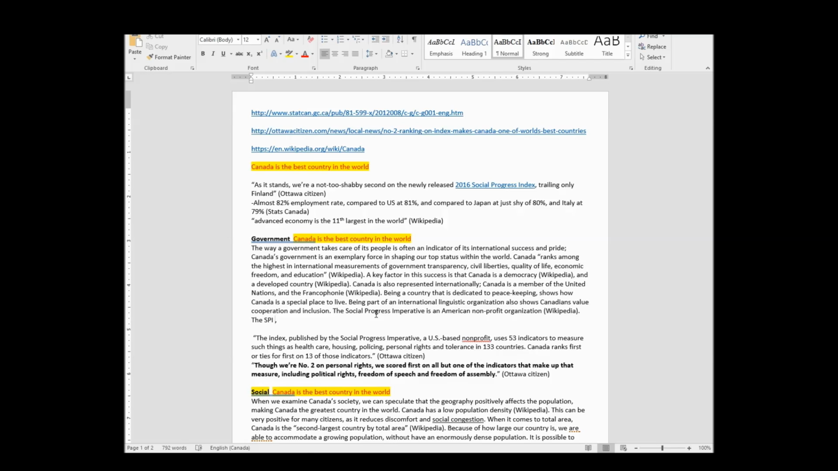Dangerous. Okay. The SPI publishes an index in which, what does it do? In which it compares, what is it comparing? Countries. In which it compares countries.